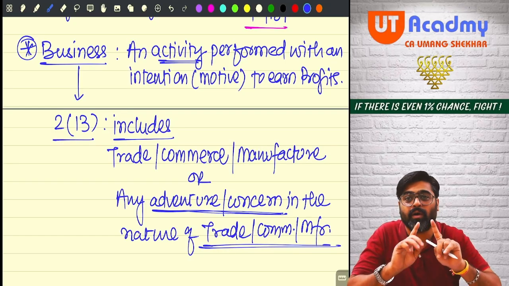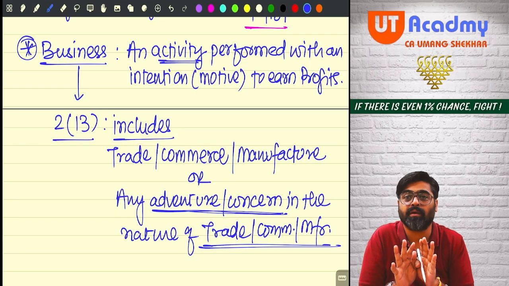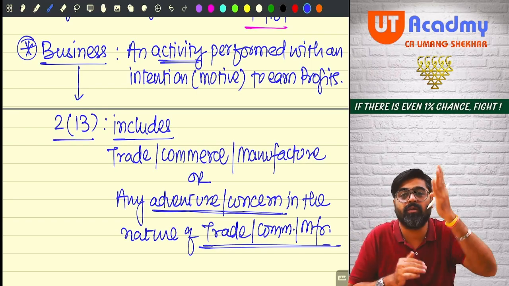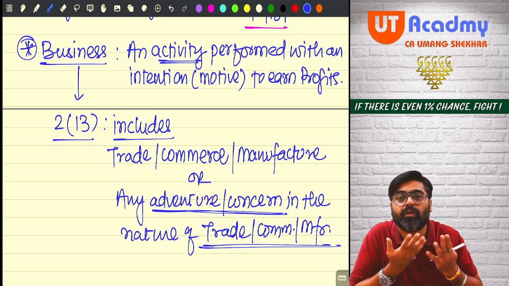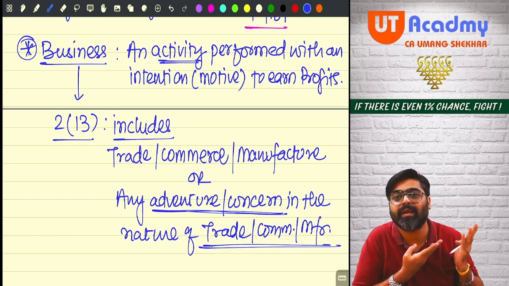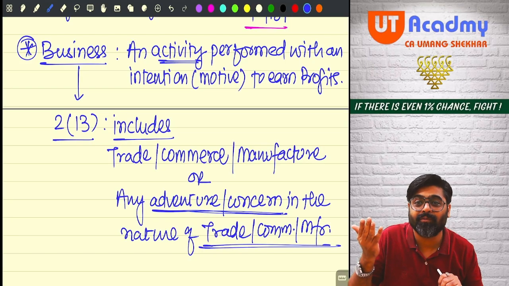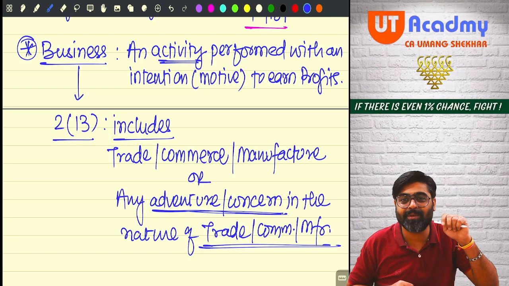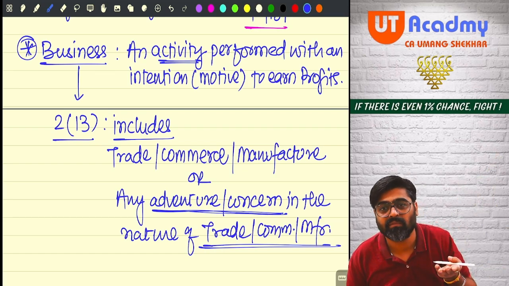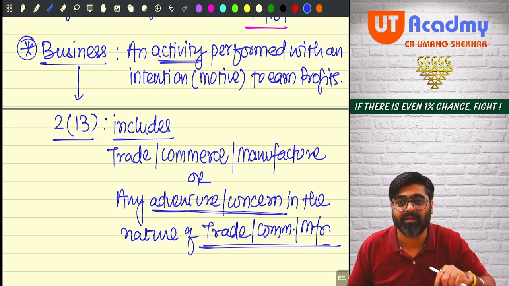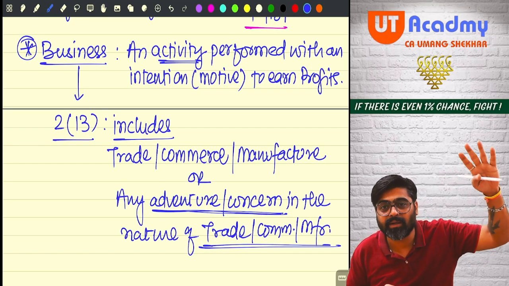So, among the majority of people who are earning income, somebody might earn income by giving their property on rent. So their income will be house property income. Somebody might be earning income as a servant for someone, working for someone: salary. Somebody might be earning income with an intention to earn profit. That is their PGBP. Somebody might sell their assets to earn a huge amount of income: capital gain. But there are other ways also to earn income which are not covered here. Everything will be covered under IFOS.